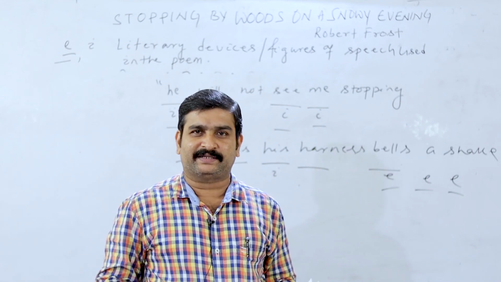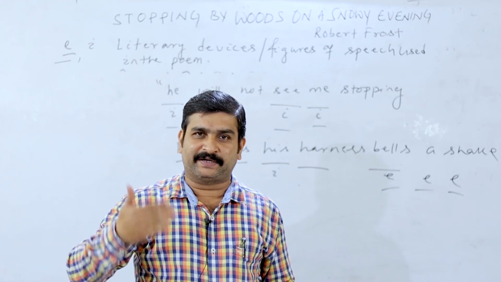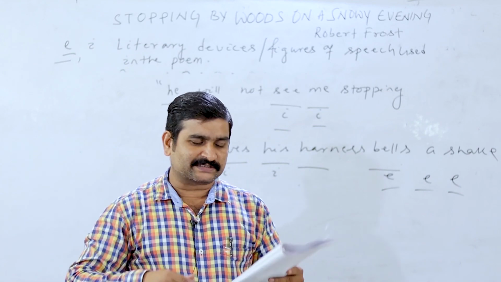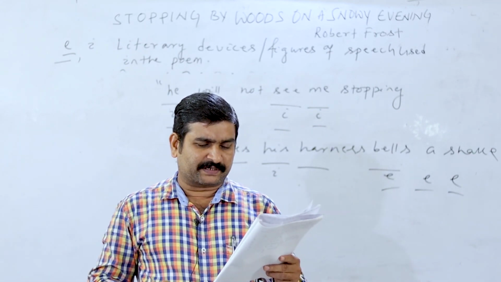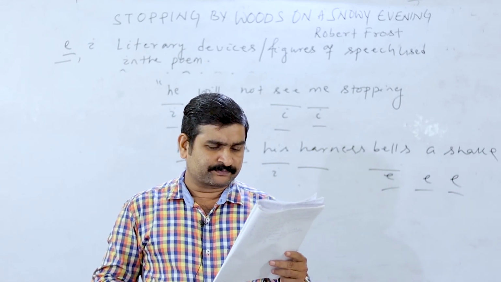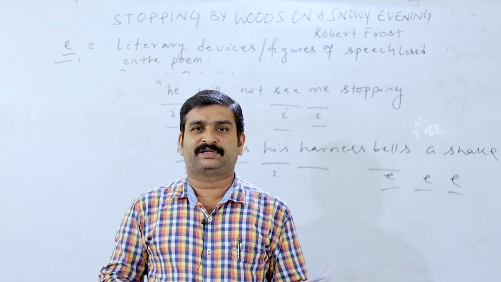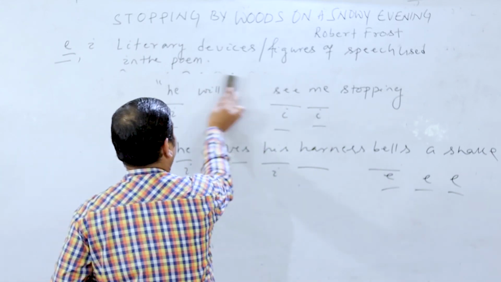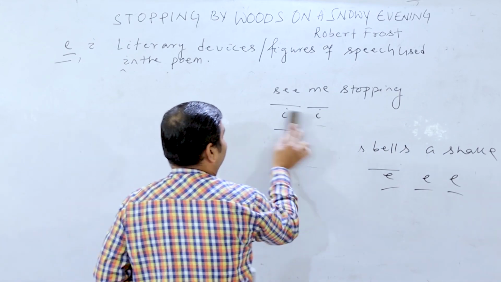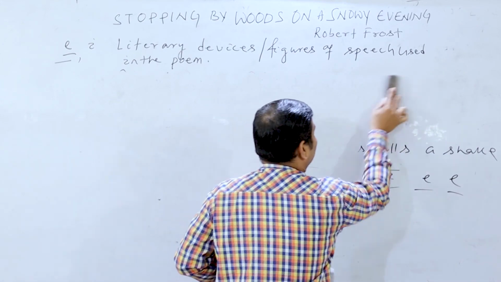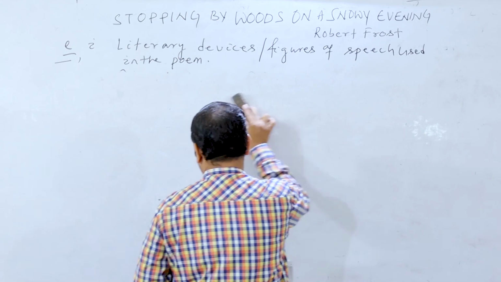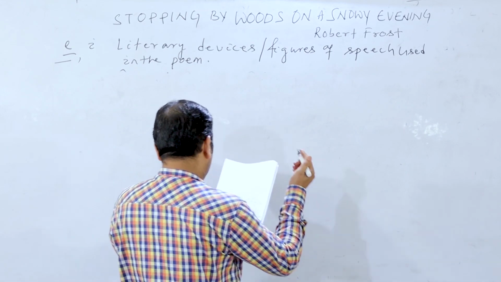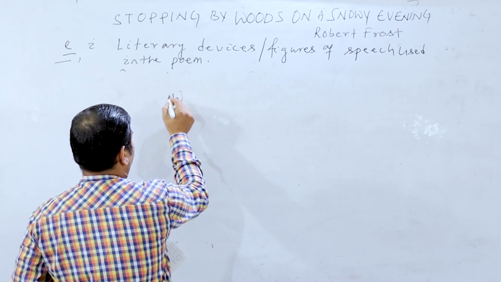So the opposite word is consonance. When we repeat the consonant sounds, that is known as consonance. Let me give the example. Consonance is the repetition of consonant sounds such as W and TH. TH means th sound. So let me give the example from the poem. It will be very interesting. Next class I am going to teach you more sounds. Okay, so that will be very much clear to you. And look at a line. So what is consonance? So in the poem, W